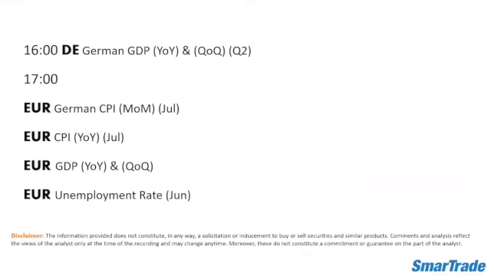During the European session, there's a handful of data focusing on the Eurozone and Germany. Later at 4 p.m., we have GDP for Germany, yearly basis and quarterly basis for the second quarter. At 5 p.m., we have the inflation rate for Germany, monthly basis for the month of July, and the inflation rate for Eurozone, yearly basis, and GDP as well, yearly basis and quarterly basis. We also have the unemployment rate for the month of June.